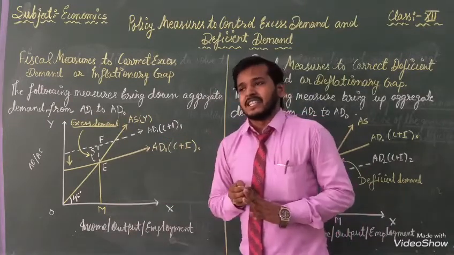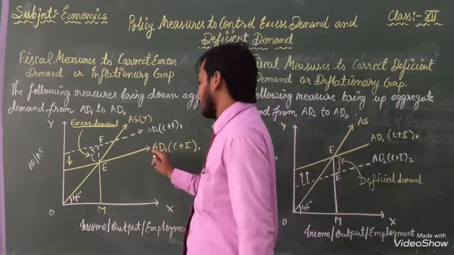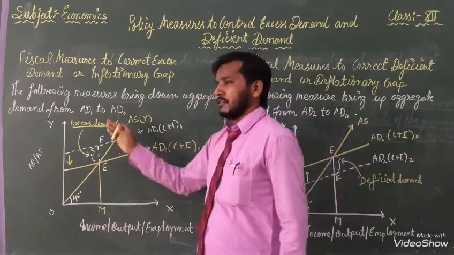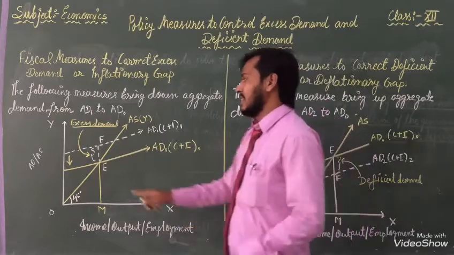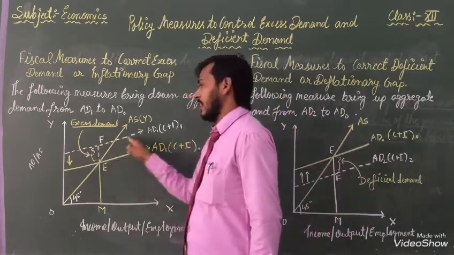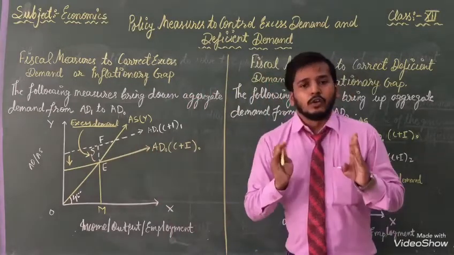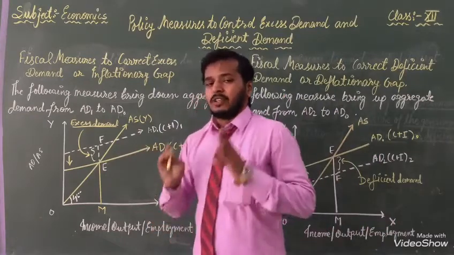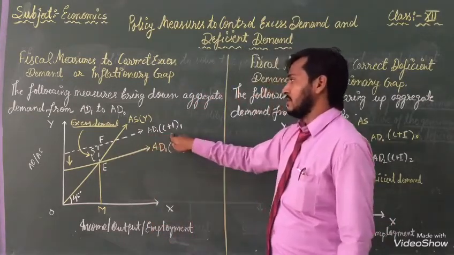What are we getting? The first position is AD0, after that AD1. The difference between both lines is called excess demand. So this is the difference, and I made both lines with the help of yellow and white chalk. That's why this line is representing our AD1.